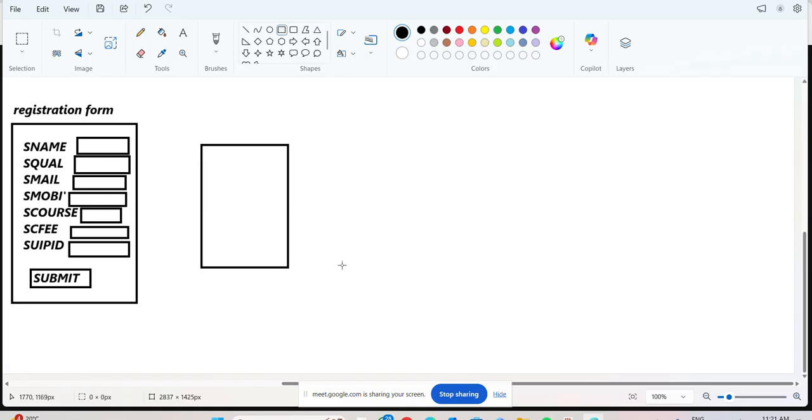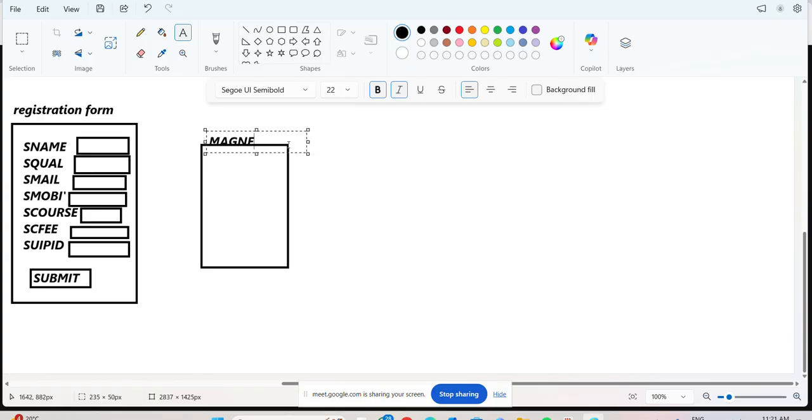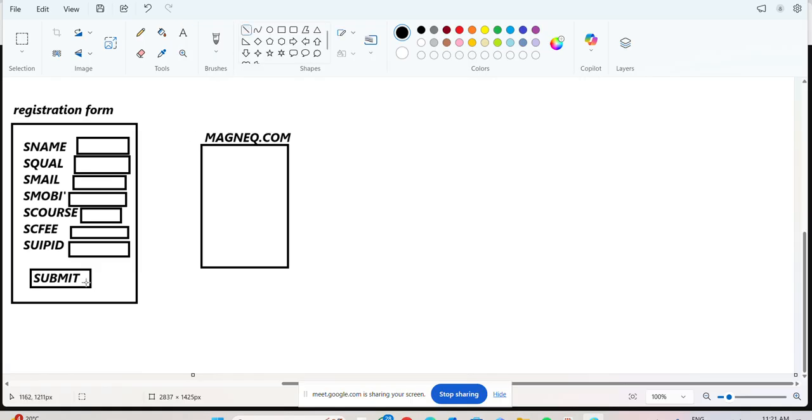Here we have one website. MagnaQ software has one website available, called magneq.com. Observe very clearly, magneq.com. After submitting the form, this data will go to magneq.com. In magneq.com, the name, qualification, email, mobile and course, everything will be stored. Next, here we have the UPI ID.